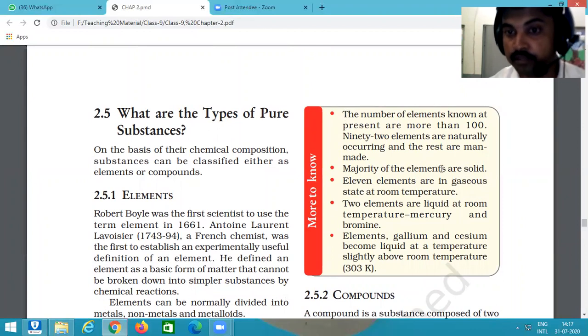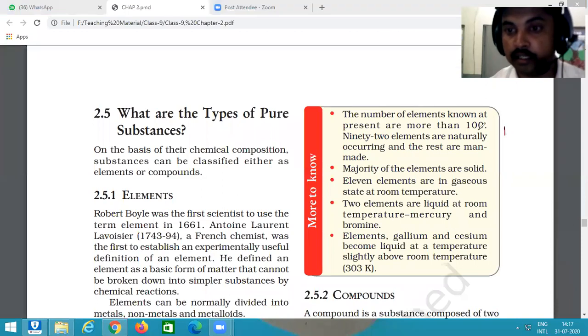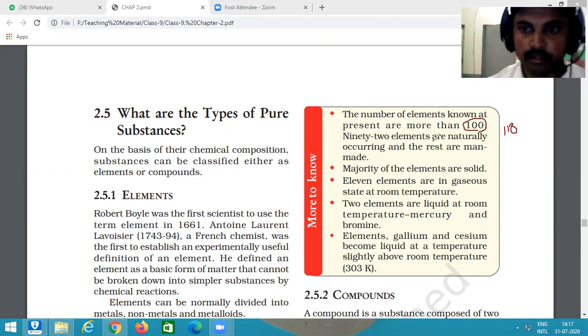In nature, approximately 100 elements are found. Nowadays, a total of approximately 118 elements are present according to science. Out of 118, 92 elements are naturally occurring.